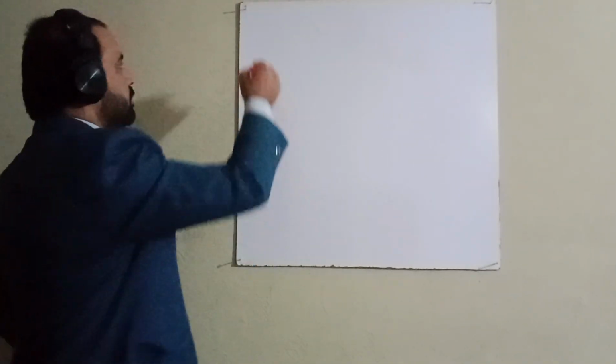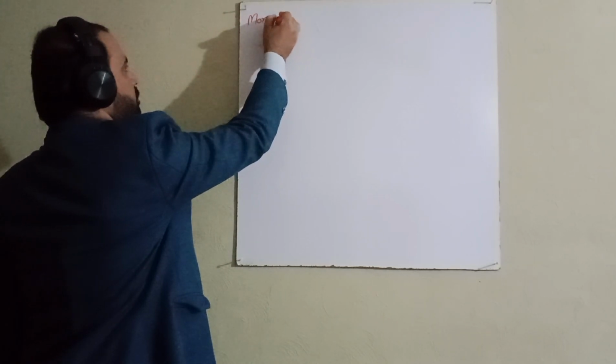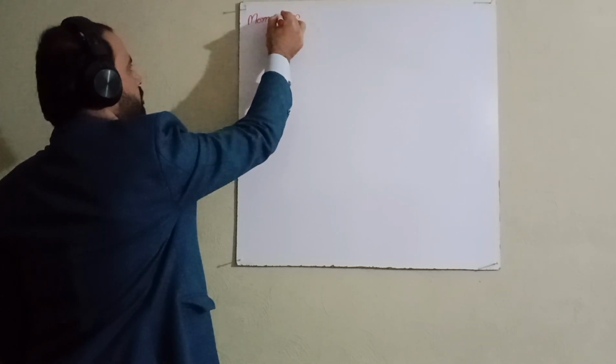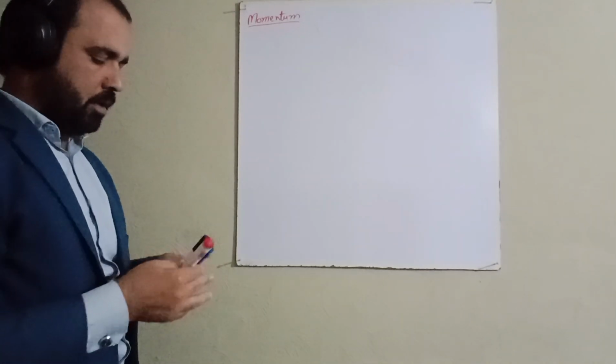Today, the topic of my discussion is momentum. So, first of all, what is momentum here? Here is the simple definition of momentum.